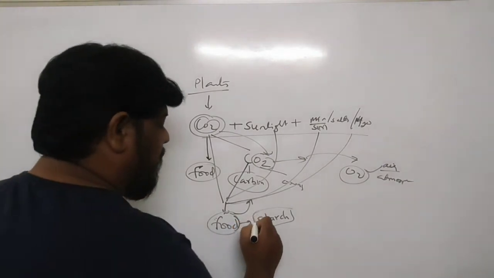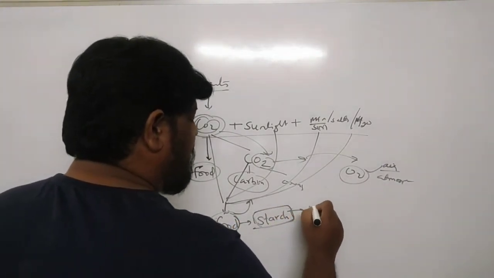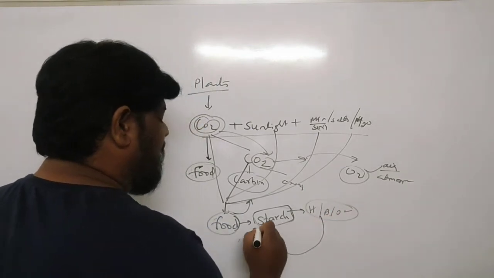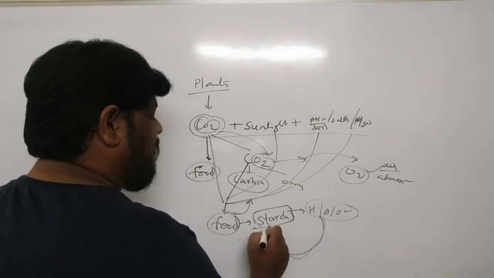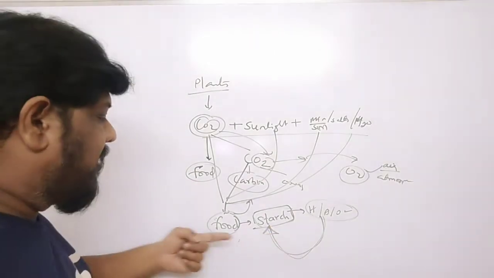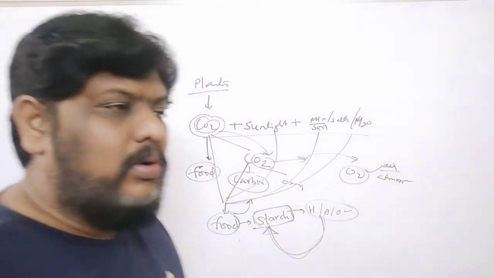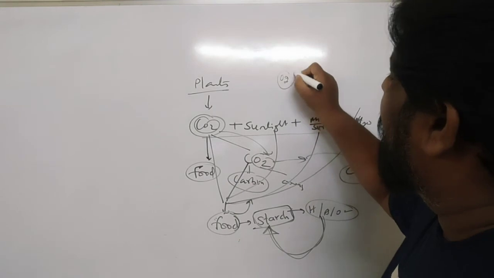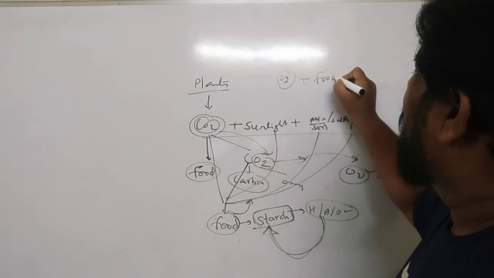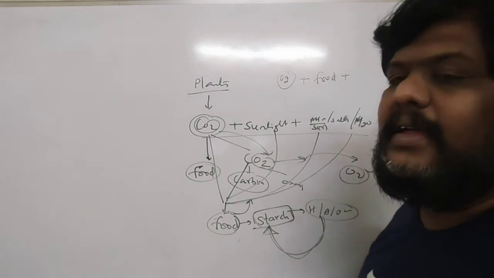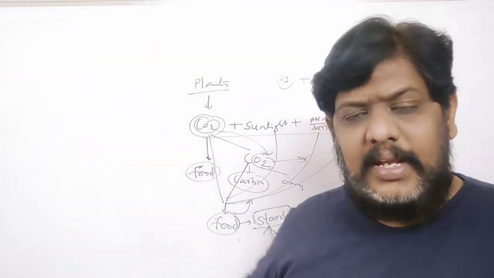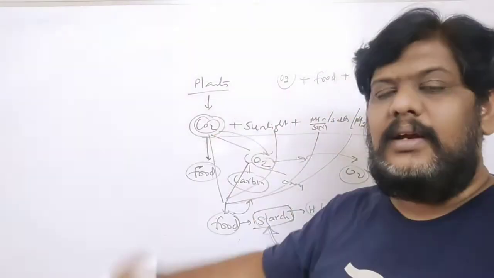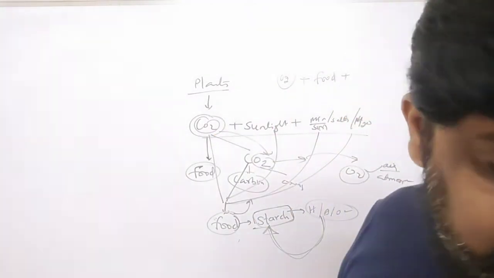This starch is prepared by the plant, and human beings, animals and insects and whatnot, every organism will depend upon the starch. This starch is very, very useful to us for us to survive. That is the food material which we are eating. So without starch, we cannot survive. Plants are giving us oxygen to live, plus plants are giving us food to survive. These two things which are really very important for us to survive, who is giving us? Plants are giving us. Okay, children?